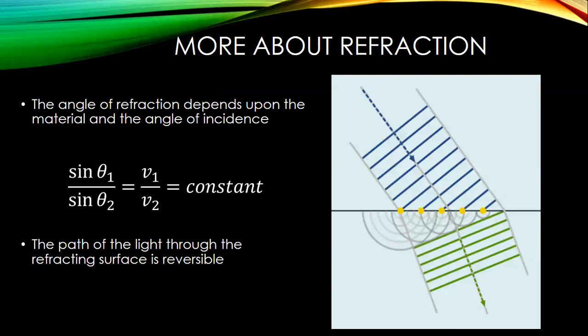Now we can see why exactly this happens. And this leads us to what we know as Snell's law. Instead of looking at the rays, so in this case, we can clearly see the rays. We have one ray right here, that's the incident ray. We have our other ray right here. This is the refracted ray. We're going to look at the wave fronts, which we know are perpendicular to the rays. In fact, the rays are basically representing the direction that the wave fronts are going to move.